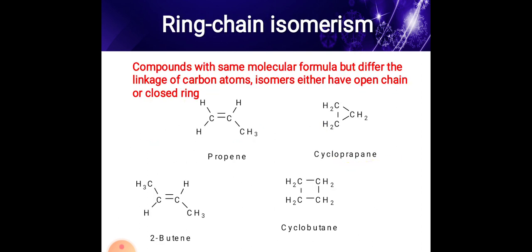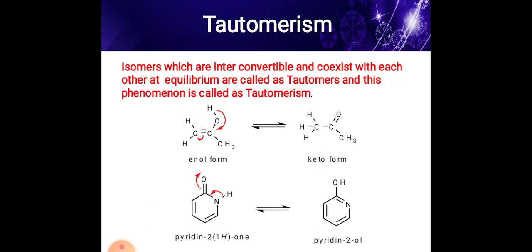Then ring chain isomerism means compounds having the same molecular formula but differing in the linkage of carbon atoms, where the isomers have either an open chain or a closed chain. See here, propene is open and cyclopropane has a ring, with the same molecular formula but different linkage of carbon atoms. This is called ring chain isomerism.